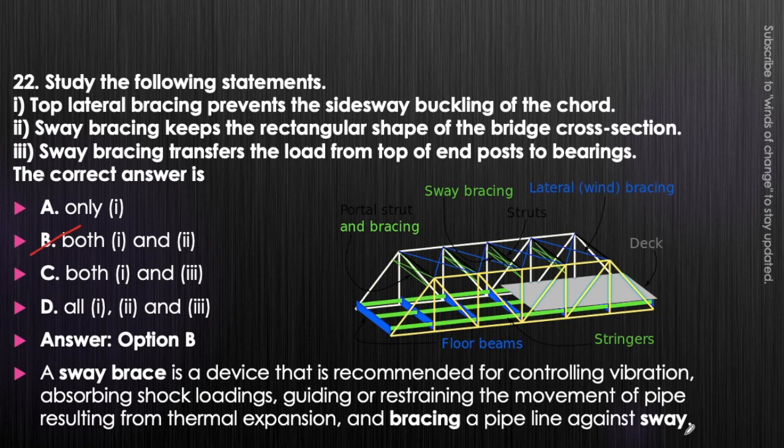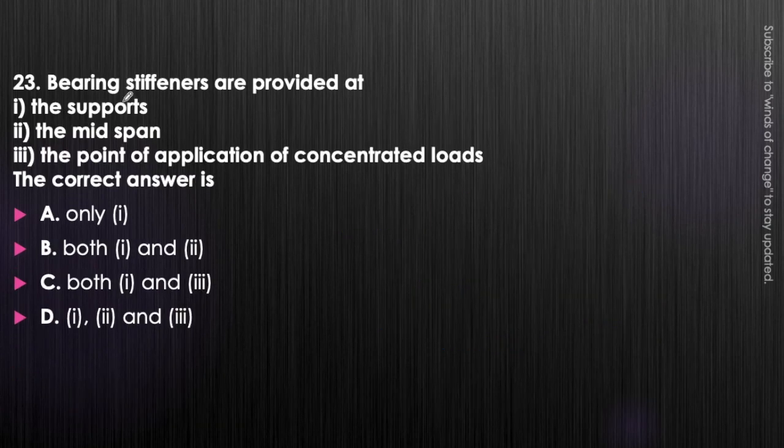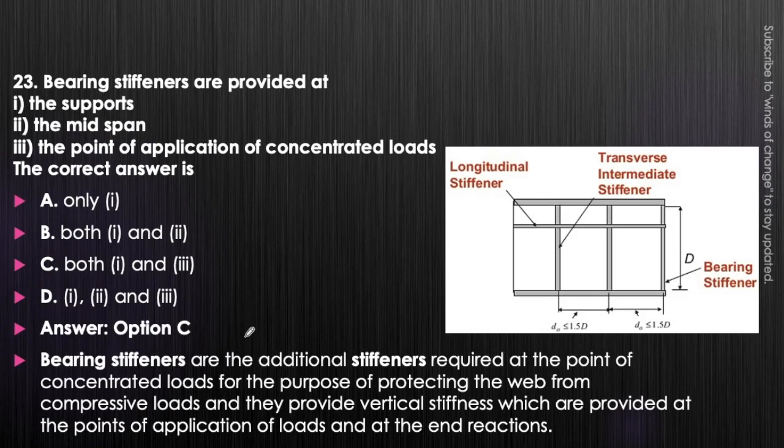Okay. Next question. Bearing stiffeners are provided at the support, midspan, and the point of application of the concentrated loads. Which are the correct answers? Only one, both first and second, both first and third, or all of these? Just think about this statement of bearing stiffeners, where we provide bearing stiffeners. The answer will be option C, that is both first and third will be the correct answer.